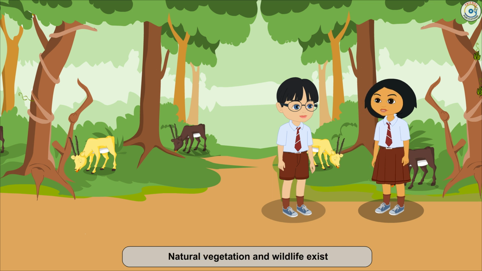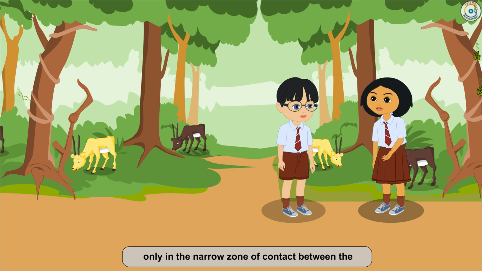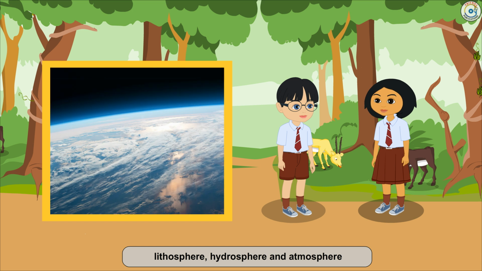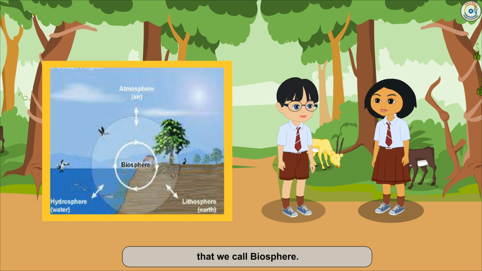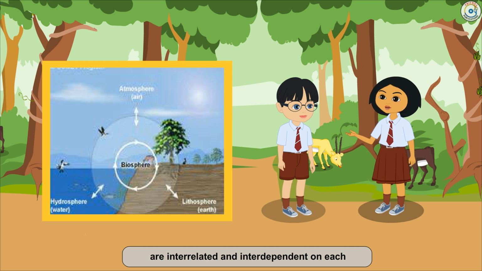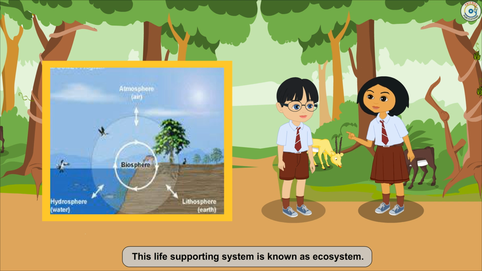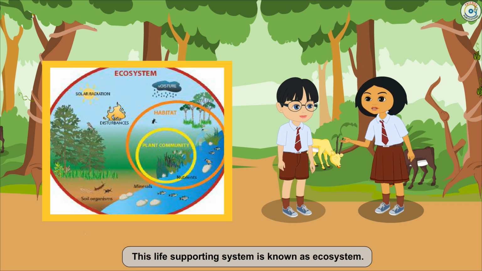Natural vegetation and wildlife exist only in the narrow zone of contact between the lithosphere, hydrosphere, and atmosphere that we call the biosphere. In the biosphere, living things are interrelated and interdependent on each other for survival. This life-supporting system is known as the ecosystem.